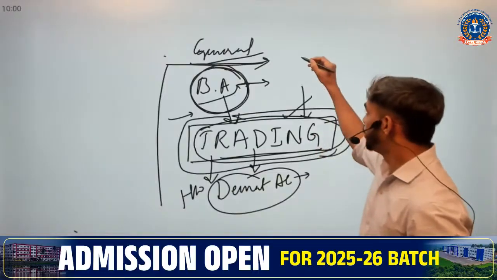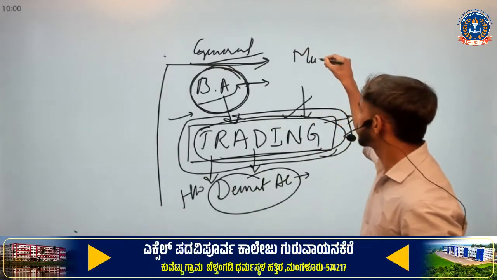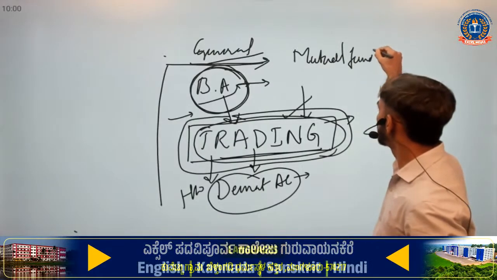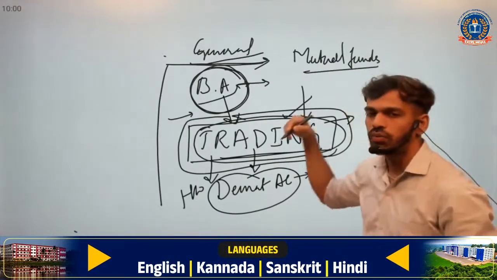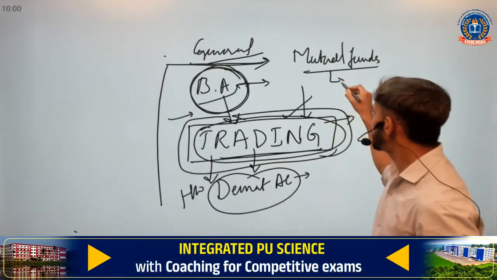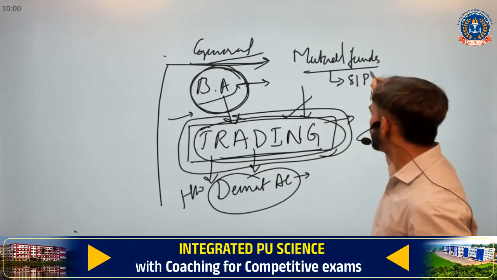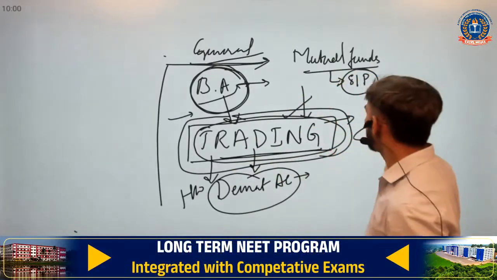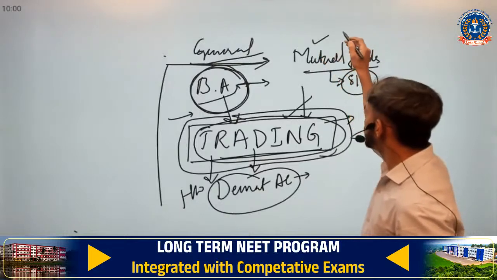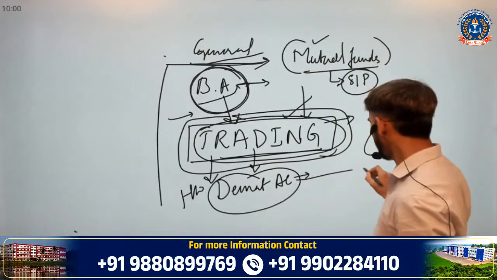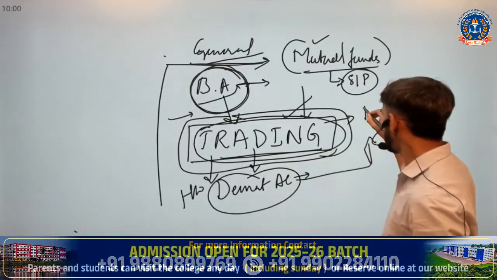Similarly, mutual funds. You should be aware of mutual funds, how to create them, and what SIPs are. In a mutual fund we can create a SIP, a systematic investment plan. How to create that? So in the next classes, just check those topics. Similarly, some best stocks.